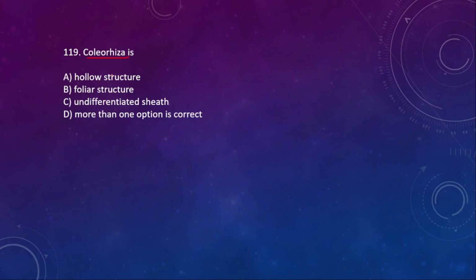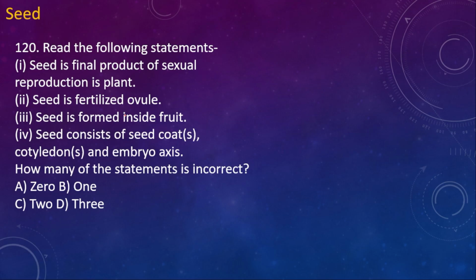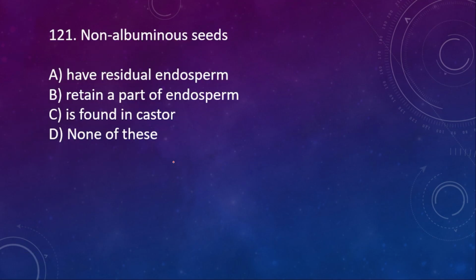Coleorhiza is a hollow foliar structure, an undifferentiated sheath. More than one option is right. Here the right option is C. 120. Read the following statements. Seed is the final product of sexual reproduction in plants. Seed is a fertilized ovule. Correct. Seed is formed inside the fruit. Correct. Seed consists of seed coat, cotyledon and embryonal axis. How many of the statements are incorrect? Here every statement is correct, so none is incorrect.